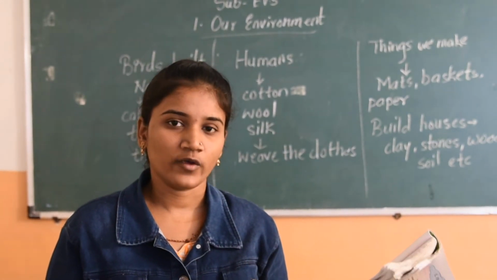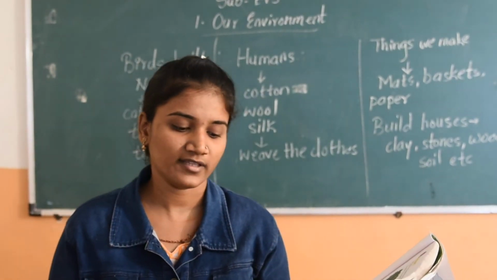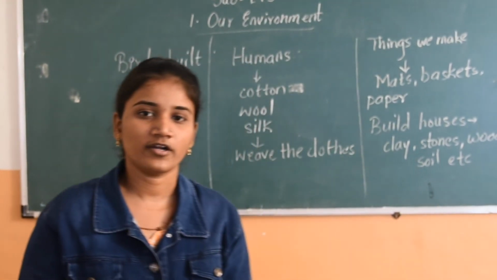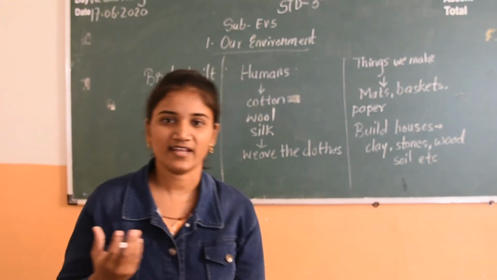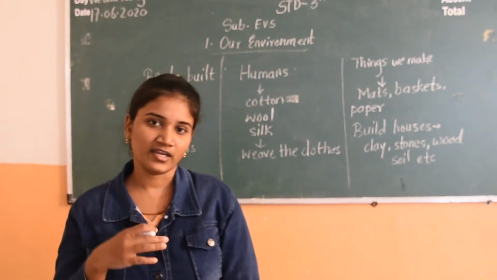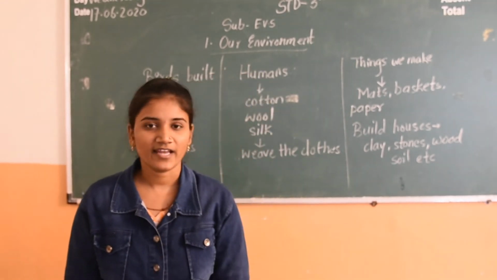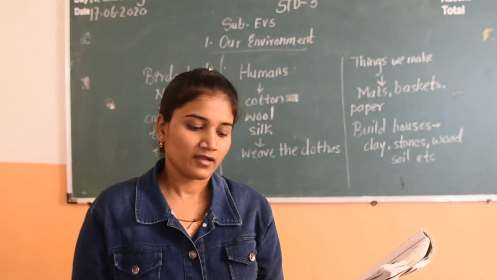For growing they need water, air and food. Whatever things need to survive in the environment, they need water, food and air. We also need water, food and air. Every day we eat, every day we are taking oxygen from the environment, so we can live and survive in our environment.